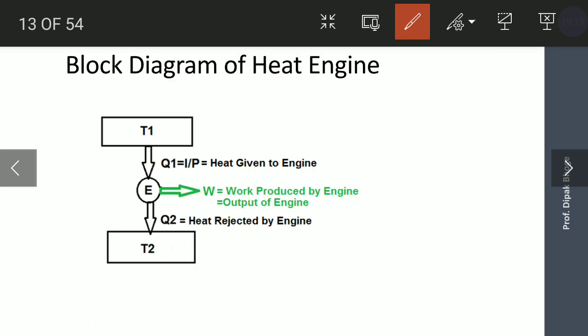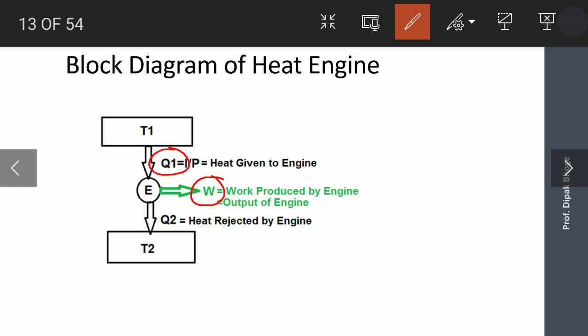Heat engine where there is a source at a T1 temperature, sink or surrounding at a T2 temperature. For a heat engine, there will be heat absorption and heat rejection, and there will be work output. From this block diagram, you can understand that input to this heat engine is Q1, useful output from this engine is W.